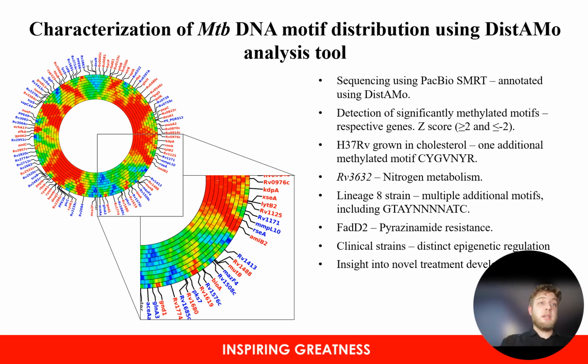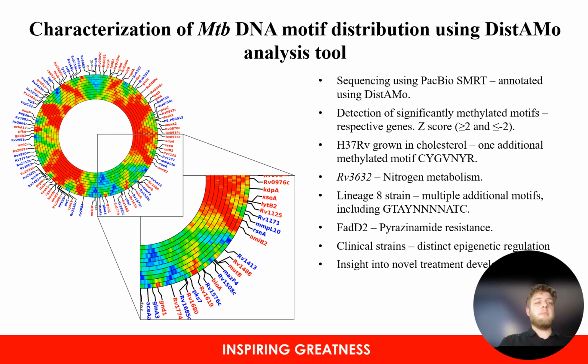This was an additional methylation motif that was only present when grown in cholesterol and not present when grown in 7H9, which means it could potentially provide the genetic regulation required to metabolize these genes. However, that will be determined with further analysis.